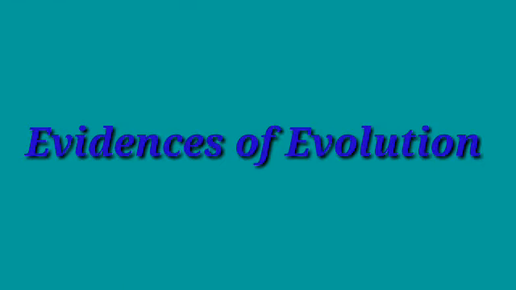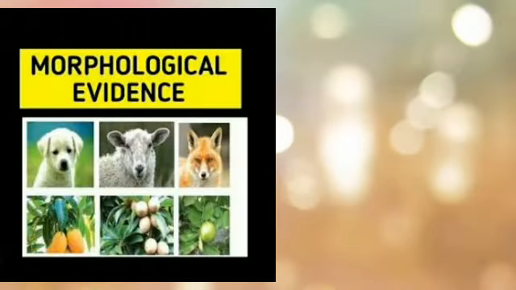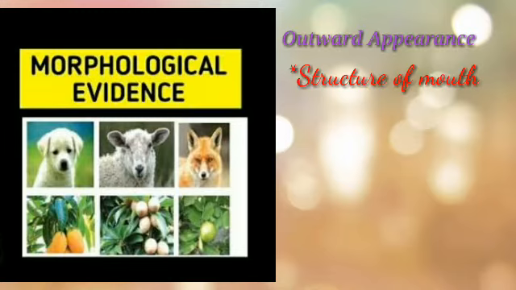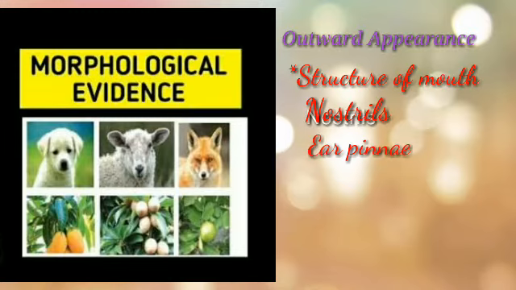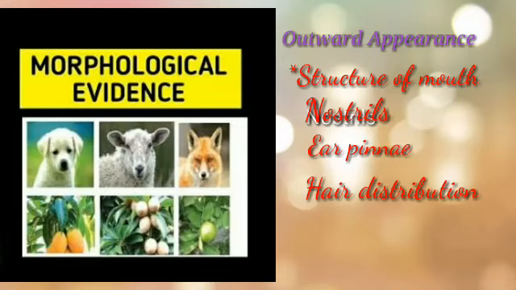Now we have to see the evidences of evolution: how it has come up, and why we say evolution exists. Some proofs are there that we are going to study here. The first proof is the morphological evidence. Morphological means the outward appearance of the animals. It includes the nose, nostrils, ear pinnae and the hair distribution on the body. If you observe the figure alongside, the animals show some similar structures: their mouth, their ears, their eyes and the hair all over the body.